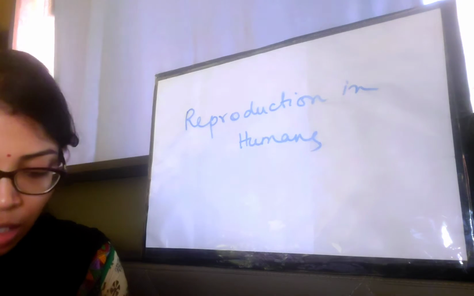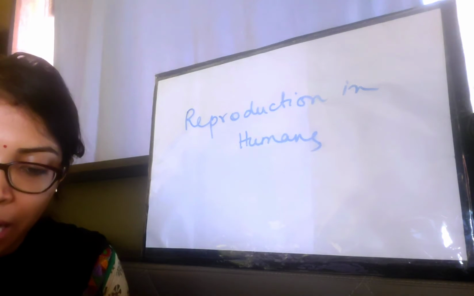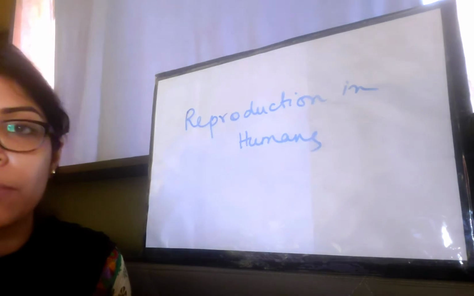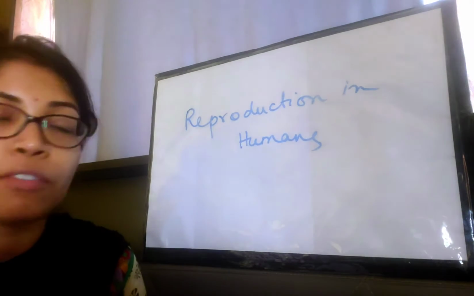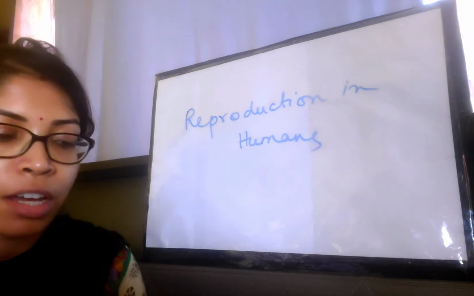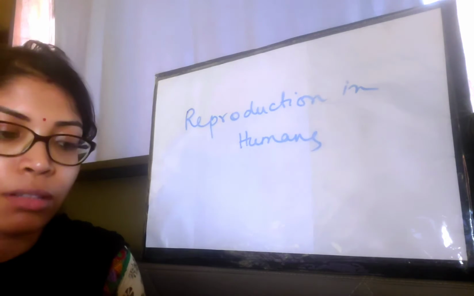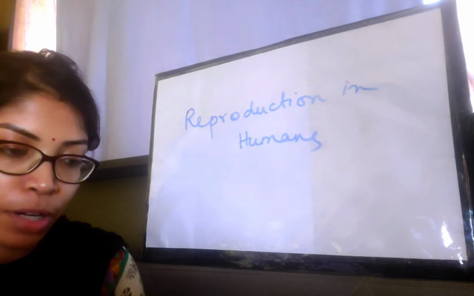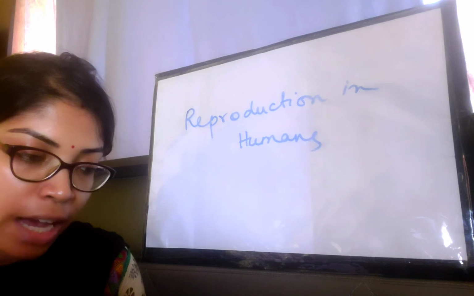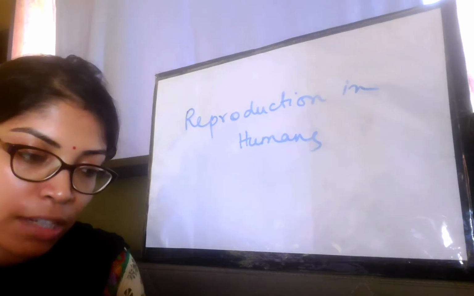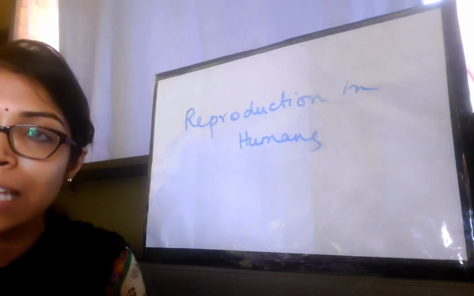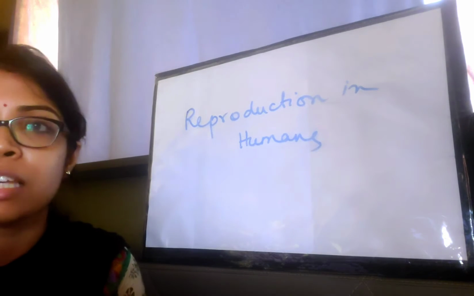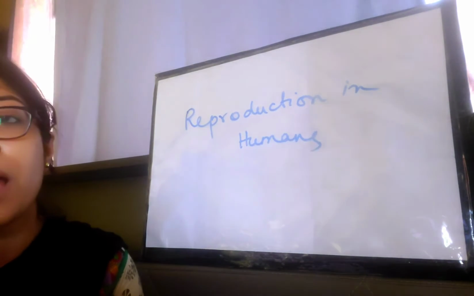Okay, so let me read out from your book. We know that plants reproduce to continue their species. Animals also reproduce for the same reason. In your first unit test, you have read about plant reproduction. There are two types of plant reproduction, that is asexual reproduction and sexual reproduction. Primitive organisms such as hydra and flatworms reproduce asexually, involving one parent only. So just like in plants, even in animals there are two types of reproduction, asexual and sexual.